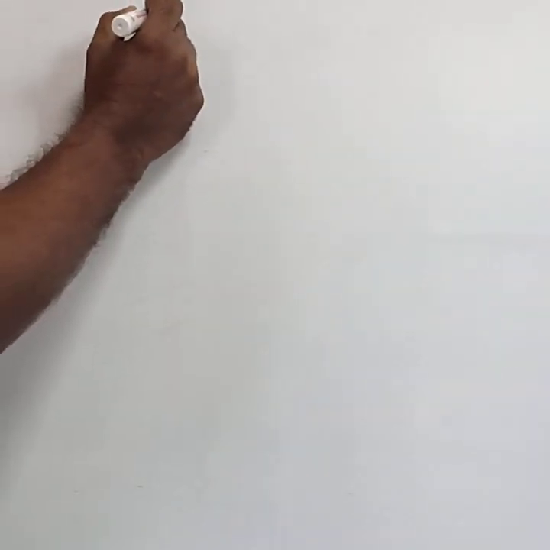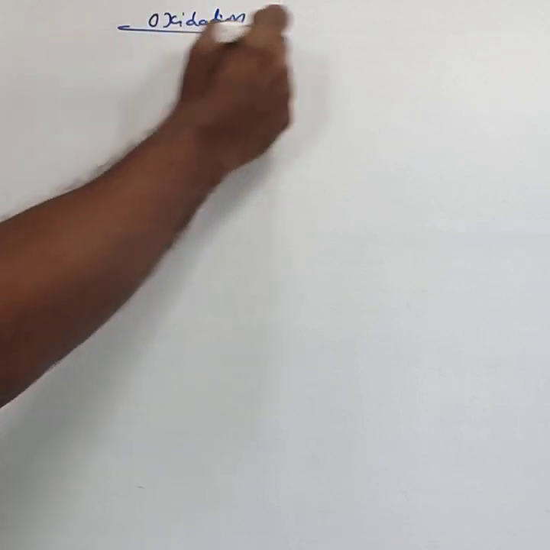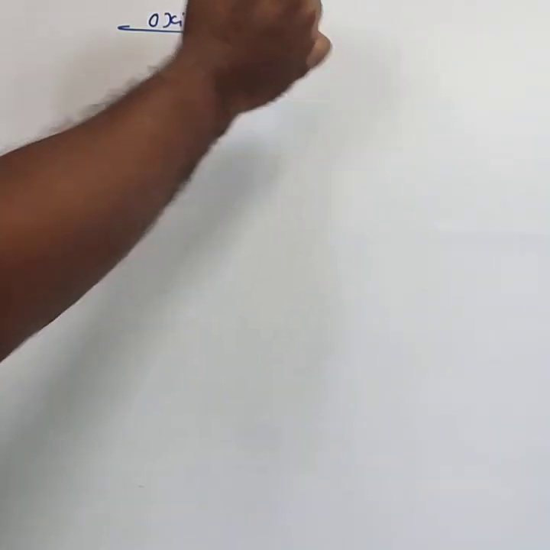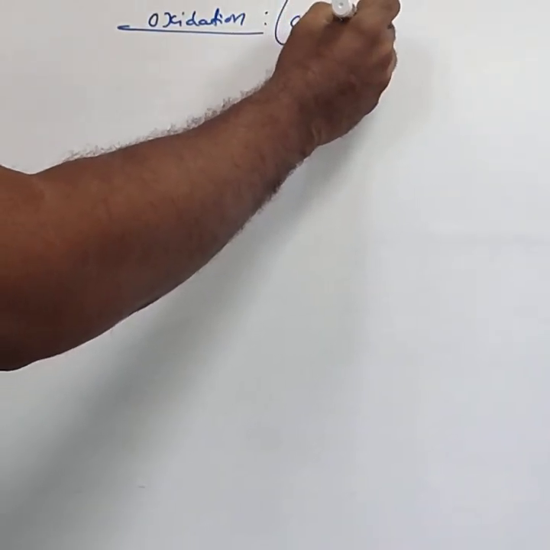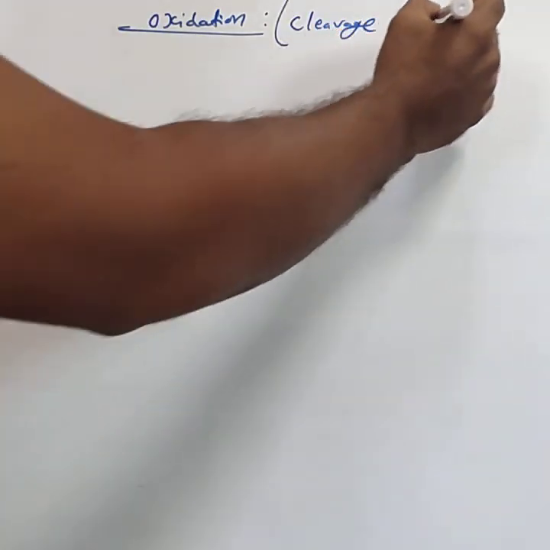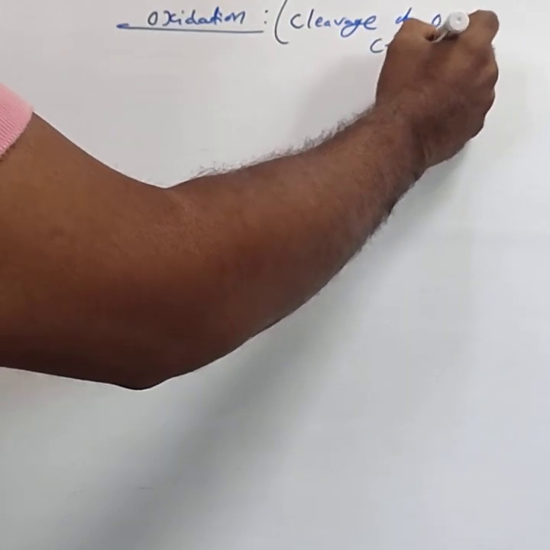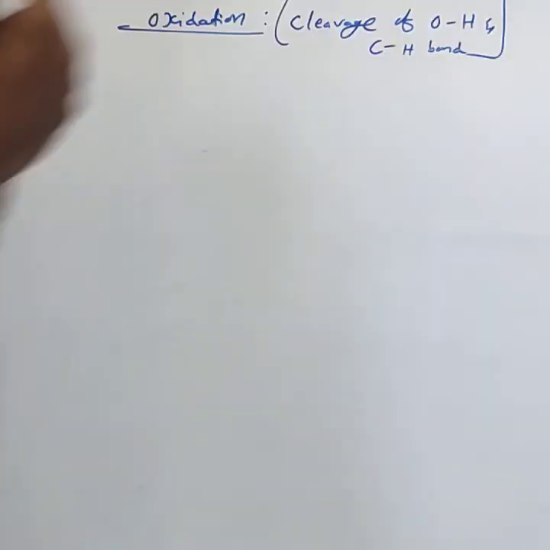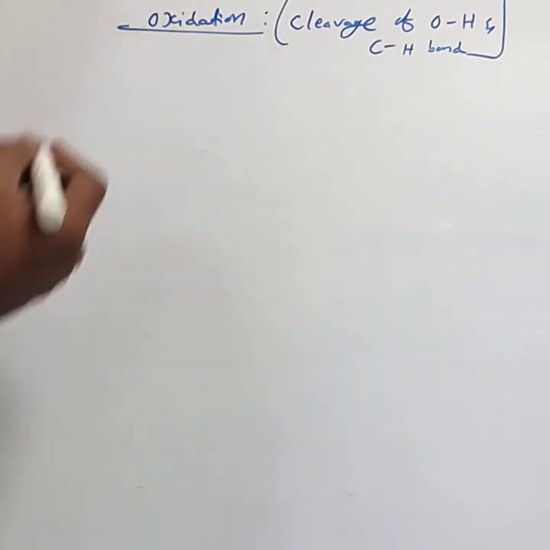Hello students, in this class we study the next property of alcohols, considered as oxidation. This is also considered as a reaction due to cleavage of the OH and CH bonds. That is, the oxidation reaction is due to cleavage of both the OH and the CH bond.